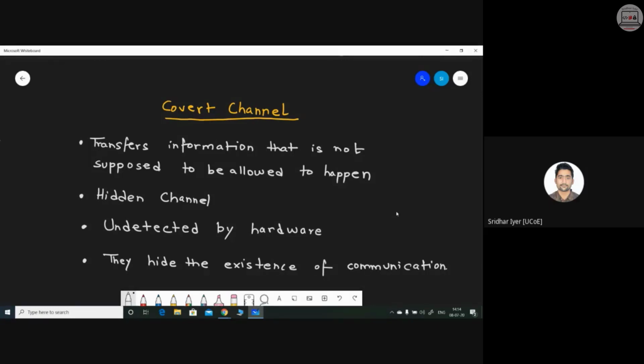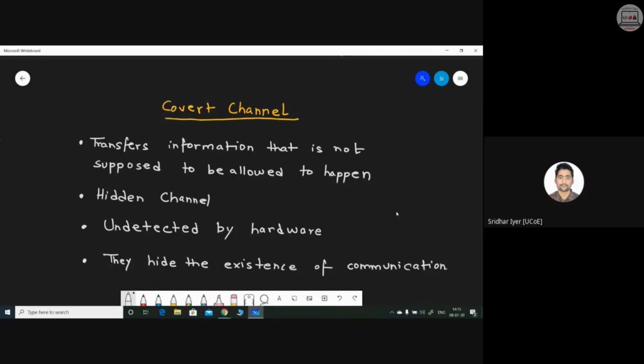allowed to happen. Basically any medium which is not an obvious medium of communication can be termed as a covert channel. Covert is something hidden, right? So you can say this is a hidden channel or a hidden medium of communication, which ideally remains undetected by the hardware. Why am I saying undetected? Because such a medium may be used for non-malicious activity, and you are using that same medium to carry out your malicious intentional activities. You're getting what I'm trying to say?